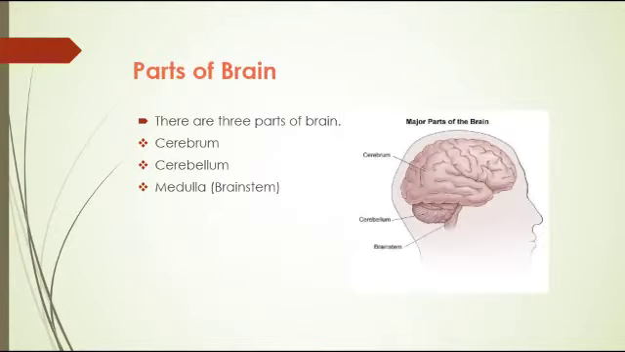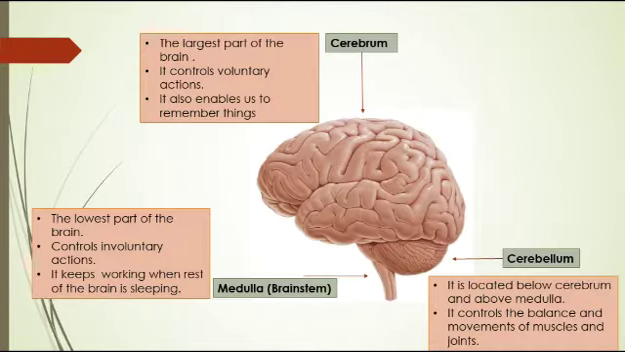Moving towards parts of the brain, the major parts of the brain are cerebrum, cerebellum and medulla. Medulla is also called brainstem. The function of every part is very specific. The cerebrum is the largest part of the brain and it controls voluntary actions. It also enables us to remember things.